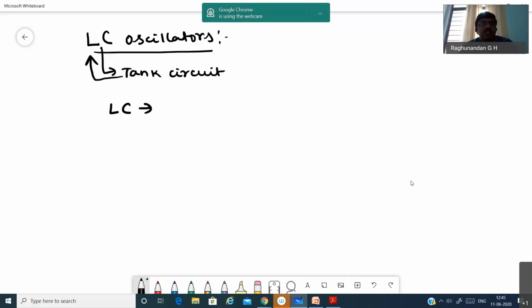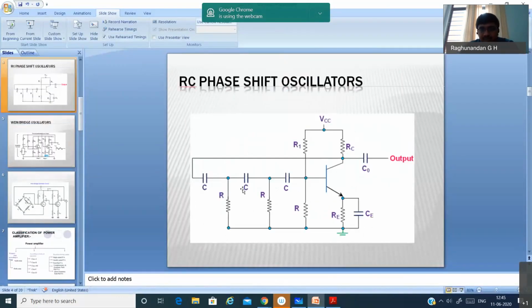So why is it called LC oscillators? Because in the feedback part, as we have seen in the RC phase shift oscillator, we were using resistors and capacitors. Here, instead of RC, we'll use LC. The voltage divider bias amplifier will be as it is. The only change is that this feedback network will be replaced with L and C.